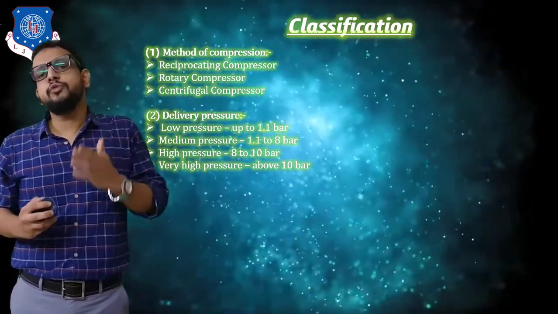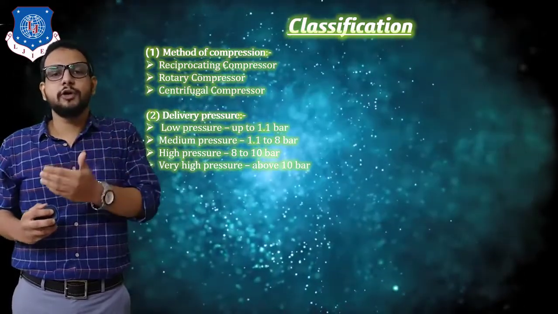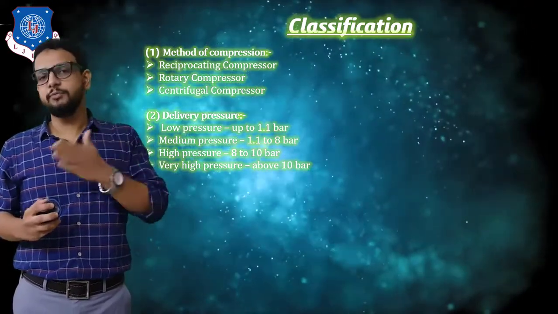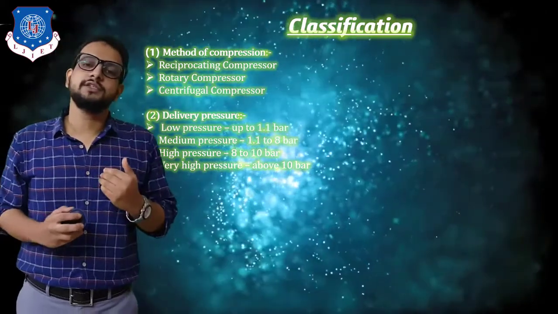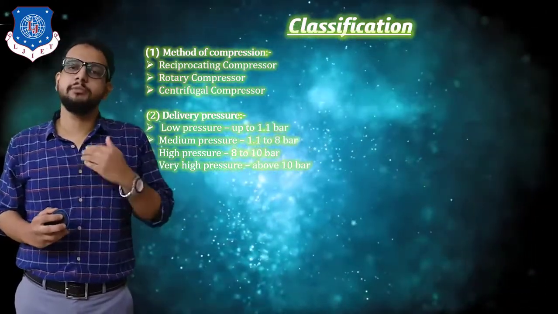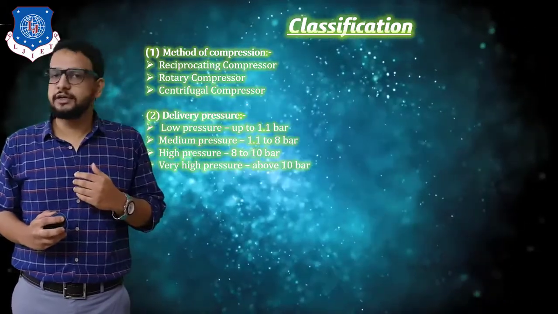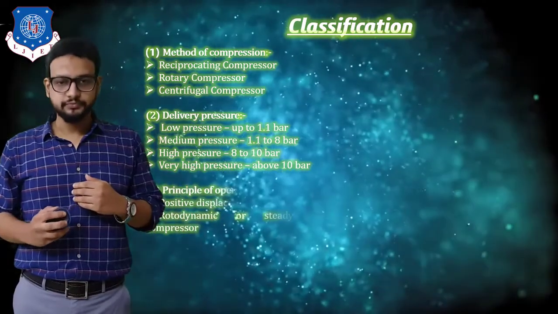Low pressure is up to 1.1 bar. If the range is between 1.1 to 8 bar, we consider it a medium pressure compressor. If the pressure range is from 8 to 10 bar, it is a high pressure compressor. And if the pressure is above 10 bar, the compressor is recognized as a very high pressure compressor.